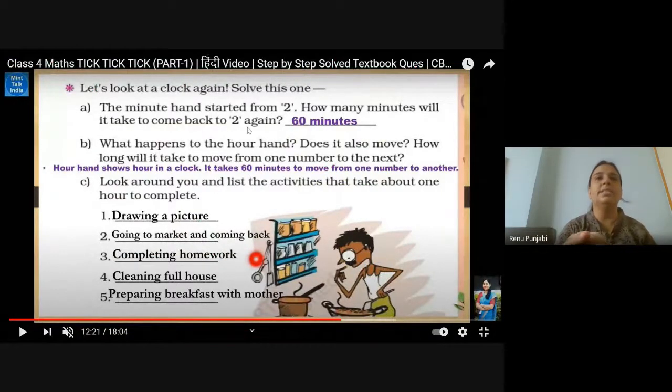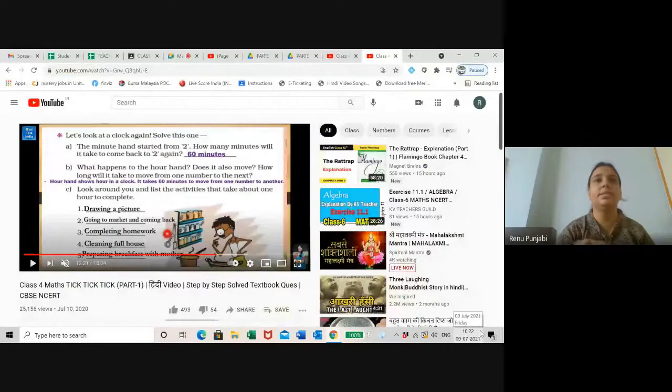The minute hand started from 2, and how many minutes will it take to come back to 2 again? The minute hand was on 2, and it has to go around and come back to 2 again. So how many minutes will it take? 60 minutes to take one round.